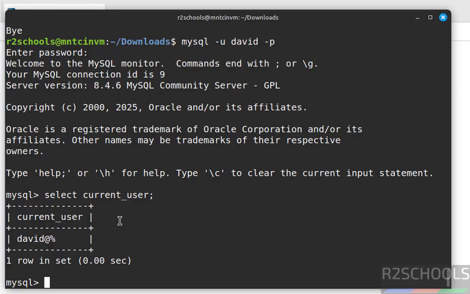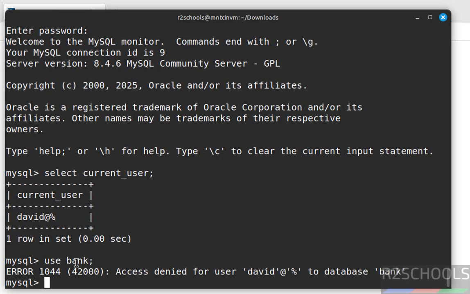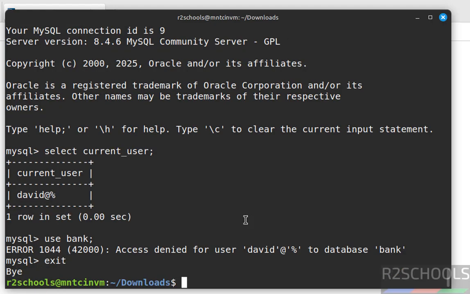Now try to access the database that you have created. Use, then provide the name of the database. See, access denied for user David to database bank because we have created user but we haven't granted any privileges. That's why we have received this error. Exit. Now we'll see how to start and restart MySQL Server 8.4.6 on Linux Mint 22.